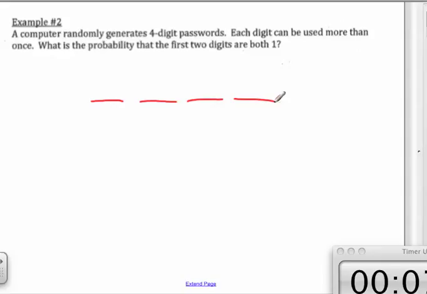It says, what is the probability that the first 2 digits are 1? Well, let me ask you this, Teddy. What's the probability that just the first digit is 1? 1 out of 4. No, 1 out of 10. There are 10 digits, right? 0 through 9. And one of them is a 1. So there's a 1 in 10 chance that I'm going to get a 1 on the first one. Now, what's the probability that I'm going to get a 1 on the second one? Fritz? 1 out of 10, because I can use it again, right?